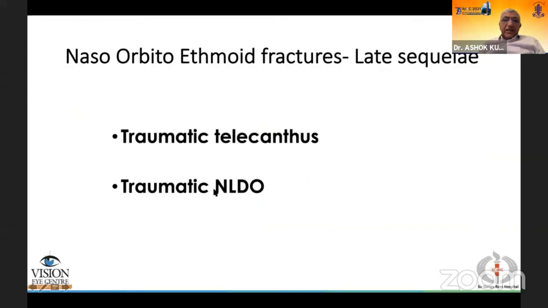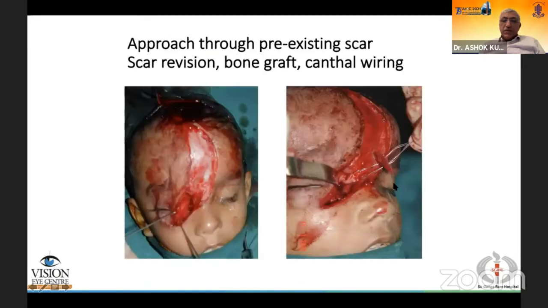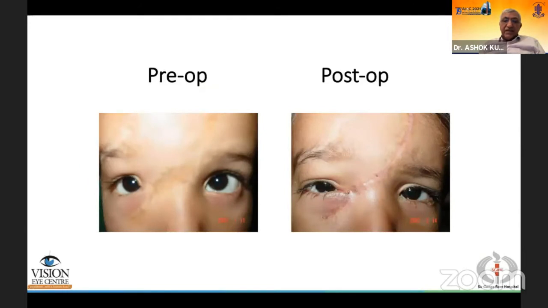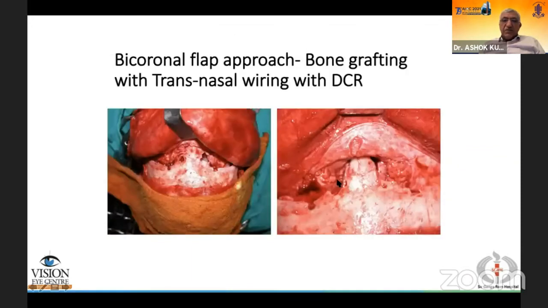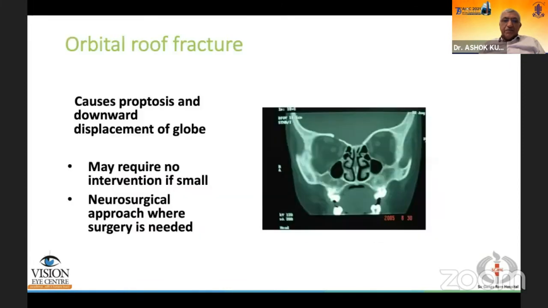Late sequelae, a bad telecanthus like this may need a much more Herculean effort, including bone grafts, wiring, opening up of the scar to revise it, and be able to improve the condition significantly, though still not ideal. Another example of a traumatic telecanthus, which is bilateral with NLD obstruction, where we did a transcoronal approach with a plastic surgeon and could combine a DCR with transnasal wiring.